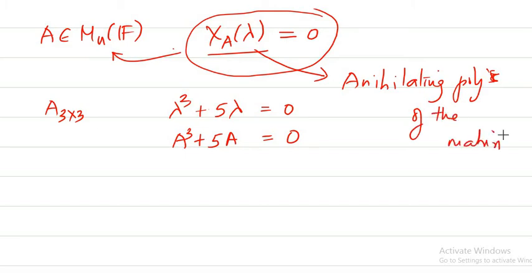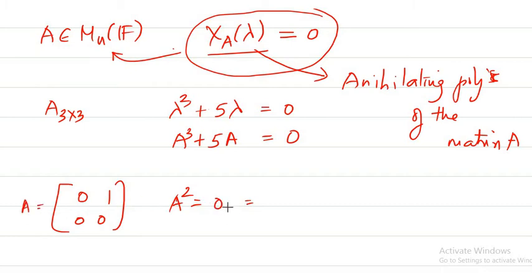It is very simple. You have a polynomial, and when you substitute the matrix there, you get equal to the 0 matrix. Such a polynomial we call an annihilating polynomial. For example, if you consider this matrix and square it, what do you get? You get 0. If you square this matrix A, you get the 0 matrix. When I write 0, what I mean is the 0 matrix. And what is the characteristic polynomial here?